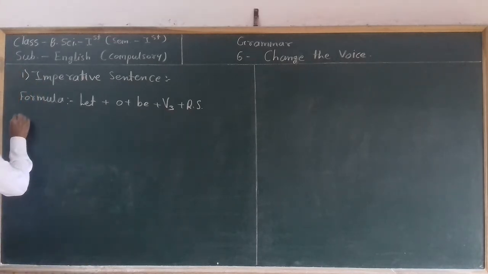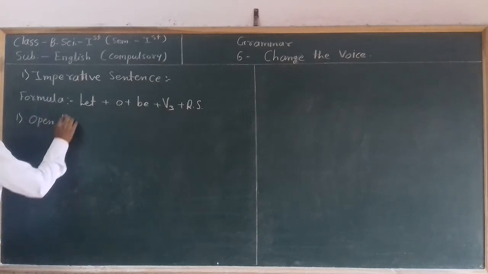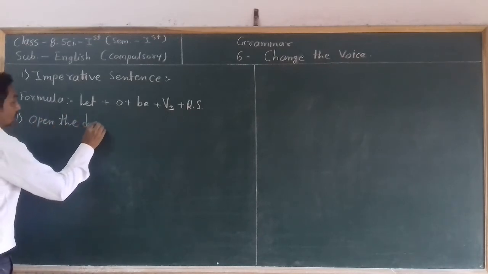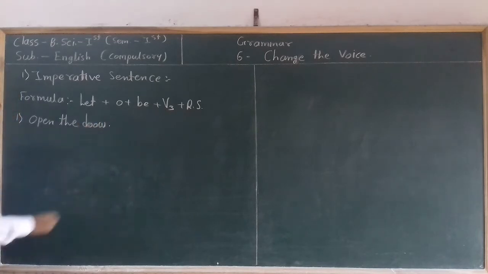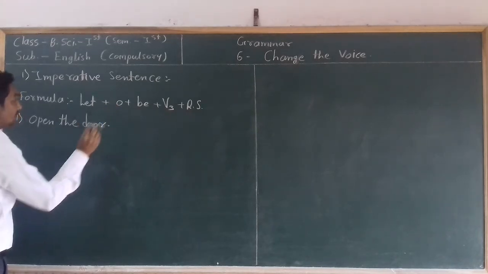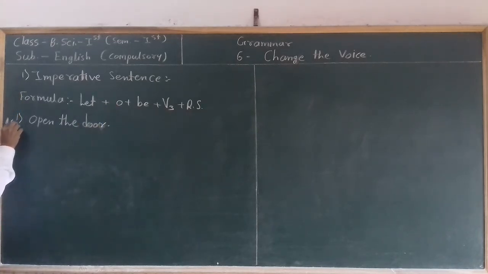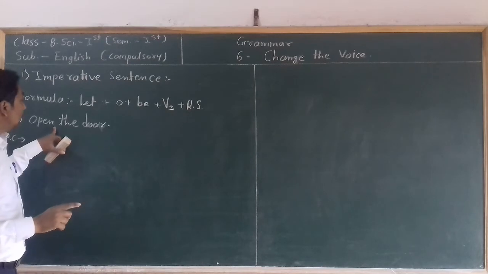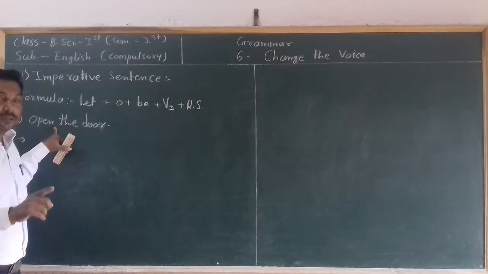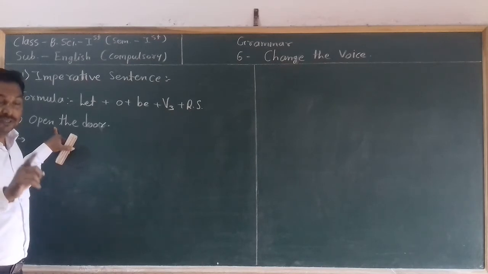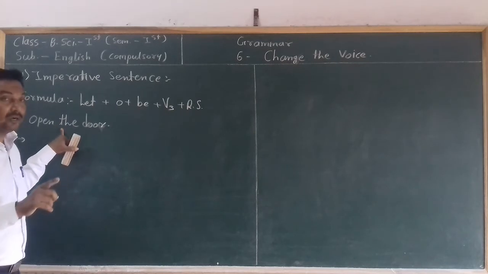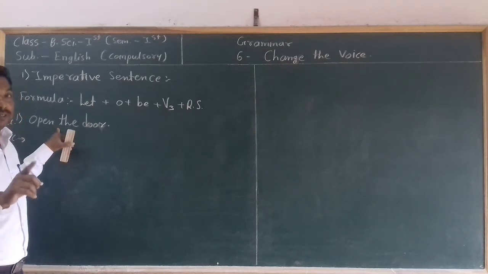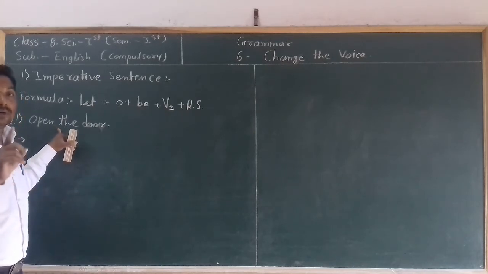Now look at here. Open the door. In this sentence, first we have to identify whether this sentence is an imperative sentence, related to tense, related to interrogative, or related to modal auxiliary.